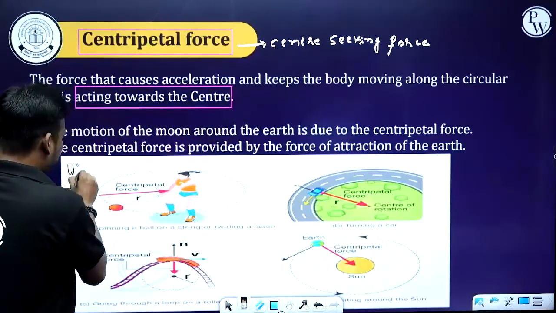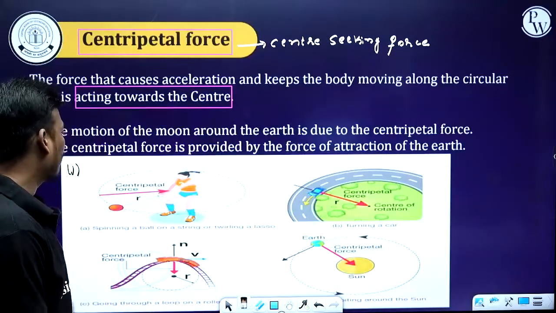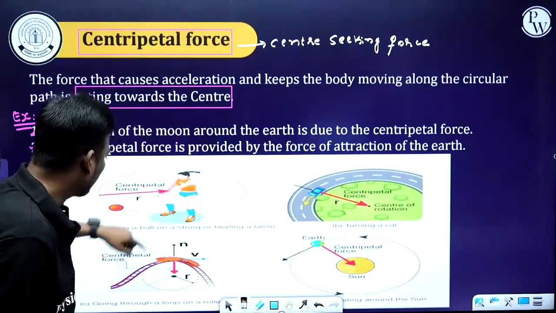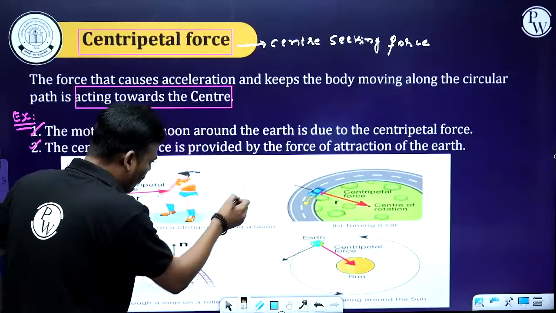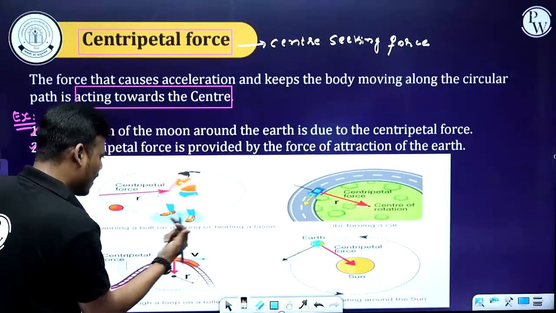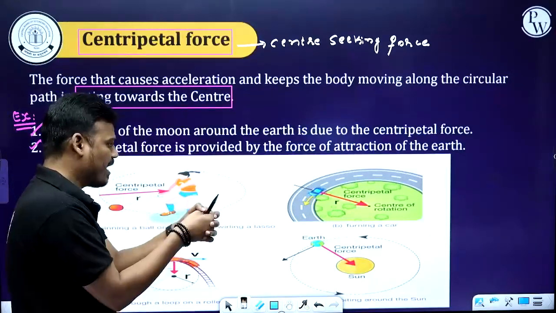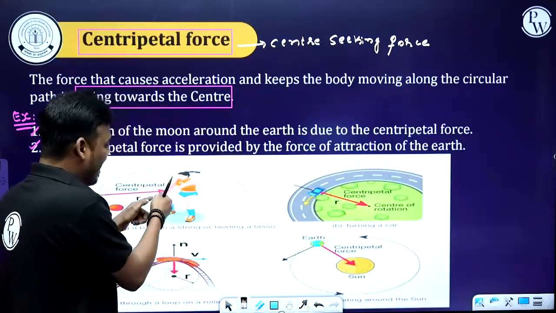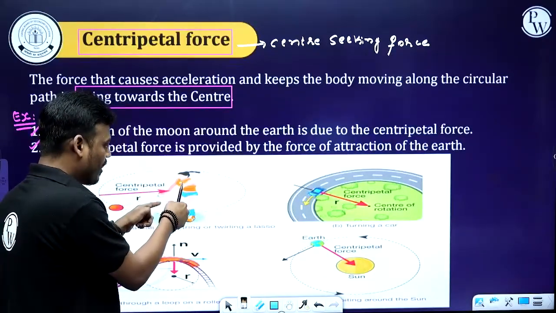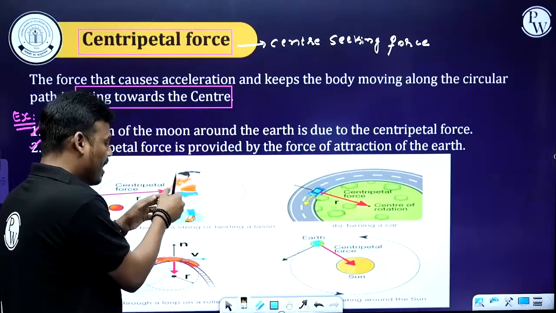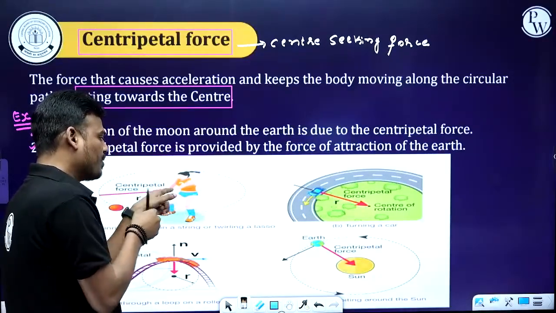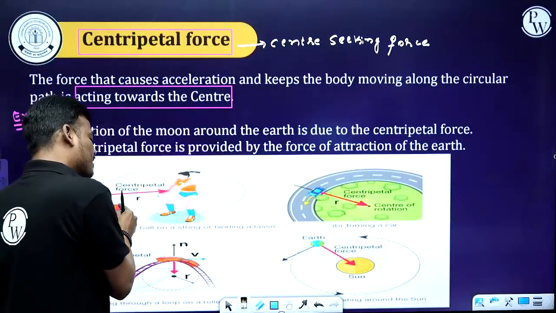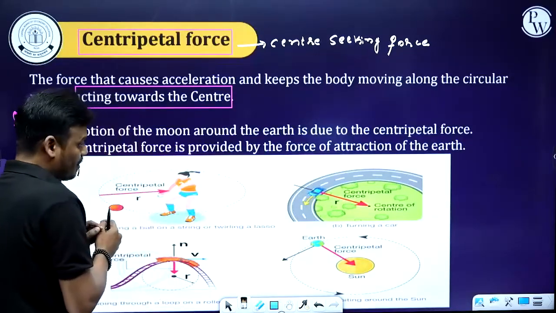So first example, spinning a ball on a string. This is how the path of the ball looks. It is a circular path, and the centripetal force is provided by the hand of the player, acting towards the center of the circular path. That centripetal force is always acting towards the center of the circular path.